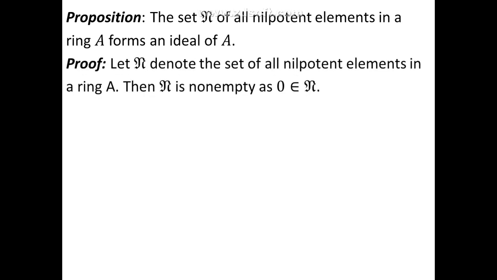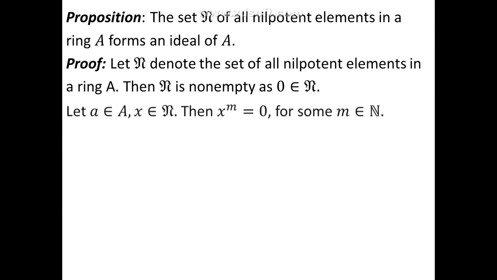We will prove the result. Let N denote the set of all nilpotent elements in a ring A. We see that N is non-empty because the zero element of the ring belongs to N. Now we will try to verify the second condition in the definition of an ideal.